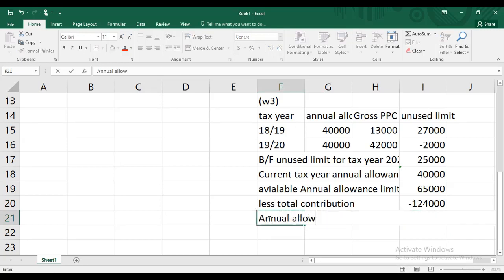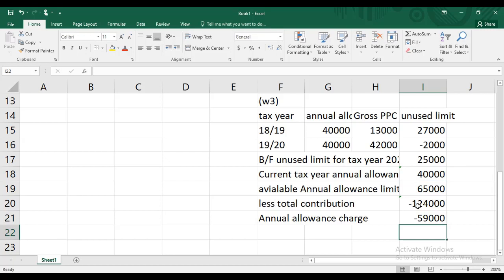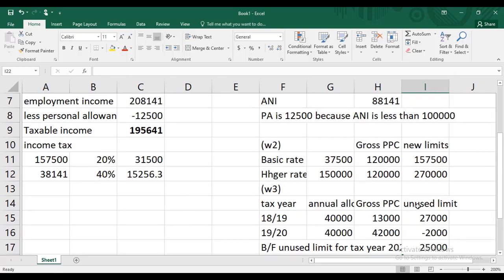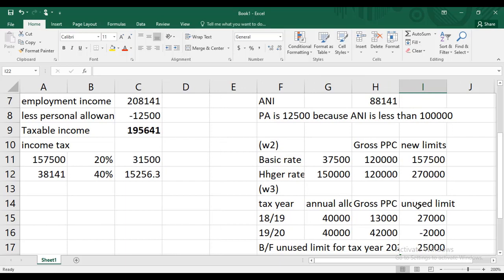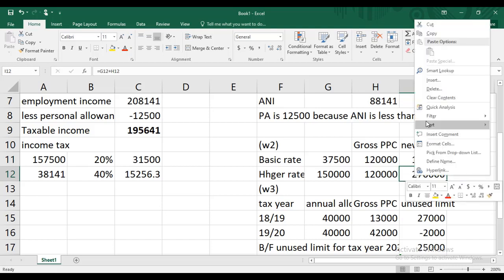On this annual allowance charge, she has to pay tax, and we need to check the entire amount. On this 59,000, she has to pay tax, and this entire 59,000 actually falls in the higher rate band, because her higher rate band limit is 2,70,000. Let me bold it for you.